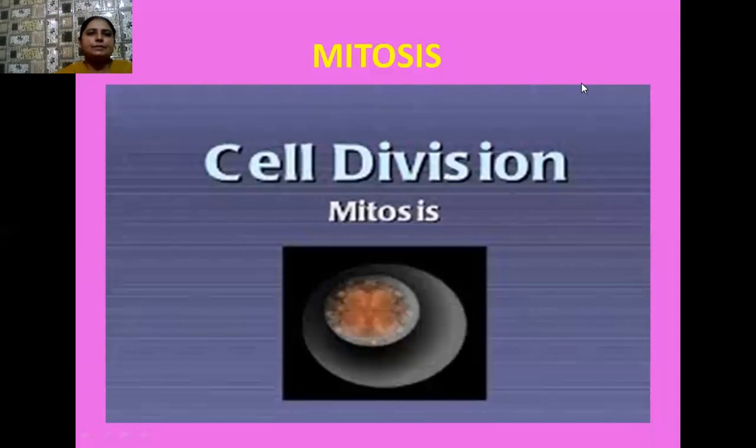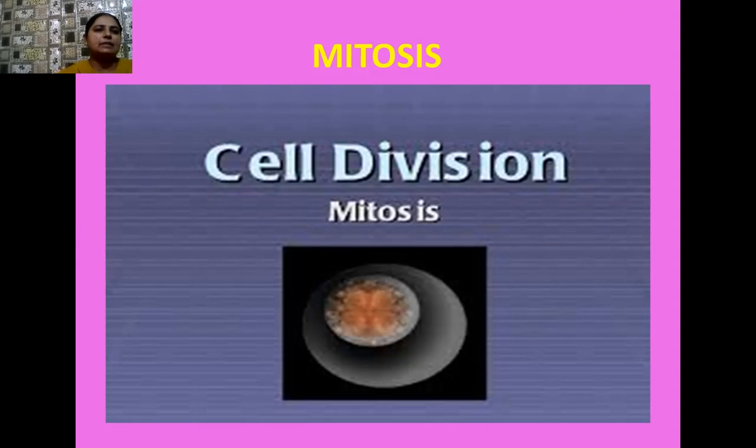Good morning, students. So today we are starting with the topic mitosis under cell division. As I have already discussed, there are two types of cell division, mitosis and meiosis. Students, always remember mitosis is a kind of cell division which always takes place in the vegetative cells, or you can say in those cells which are concerned with growth.